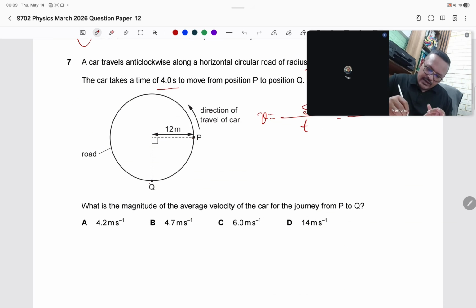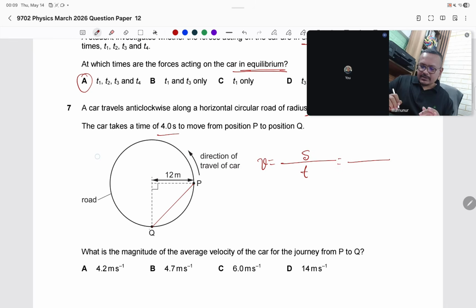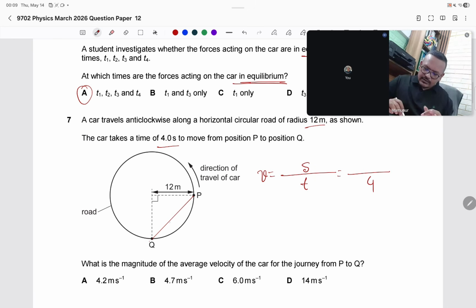From P to Q, if I need to measure the displacement, I need to know this one. This is the displacement, and the time is 4 seconds. Now, how to calculate this? This is easy. It's a triangle with sides 12 and 12, so 12 squared plus 12 squared, and the square root gives 16.8 meters.